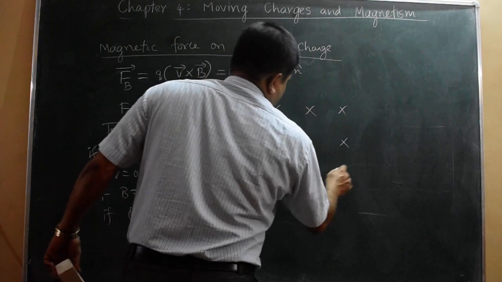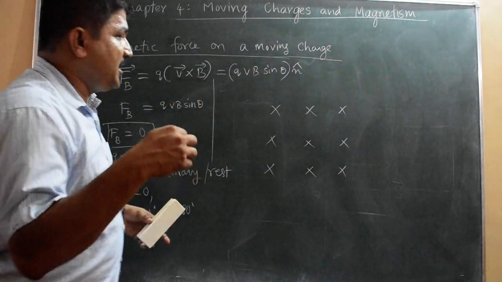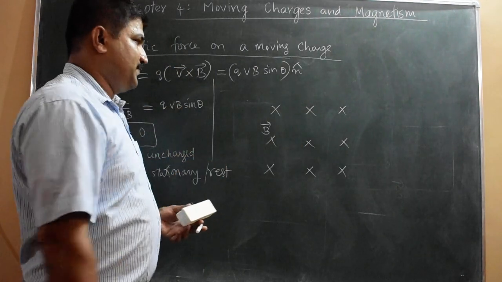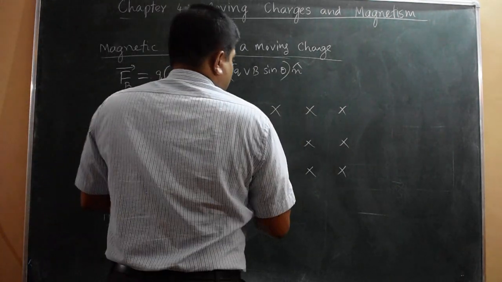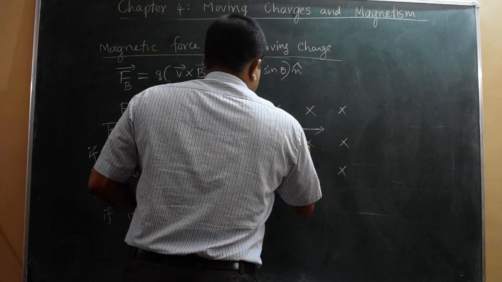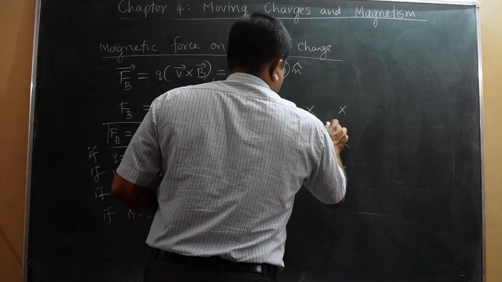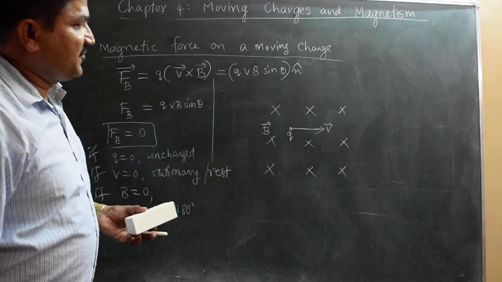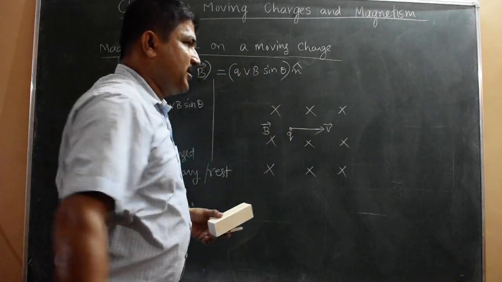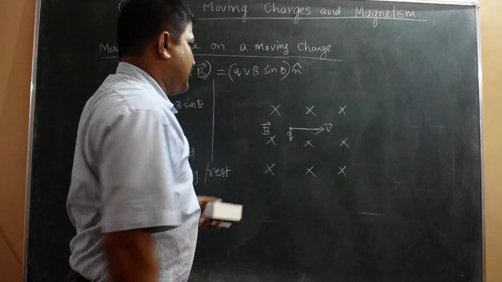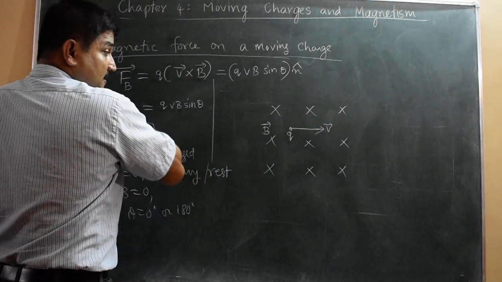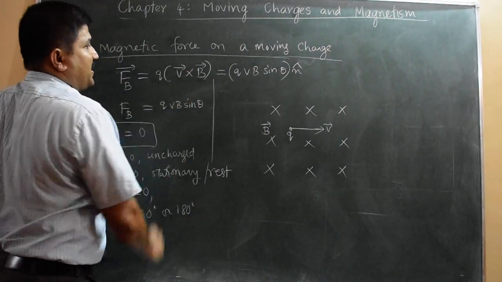I hope you understood. This magnetic field is normal into the board. The X mark means normal into the board. Then I will take a charged particle going like this, a positive charged particle. So what is the direction of the force experienced by this charge? The field is normal into the board, and the charged particle is moving to the right. I will take a positive charge.